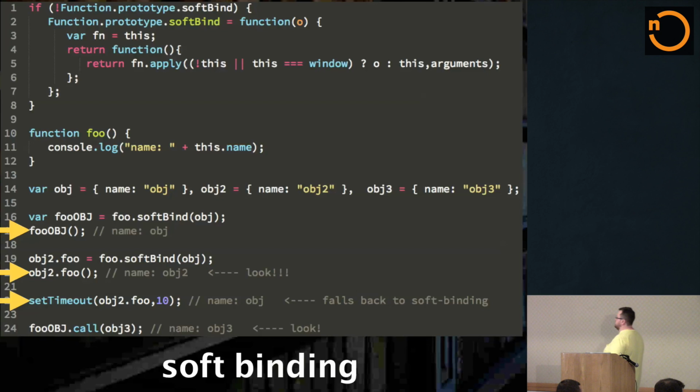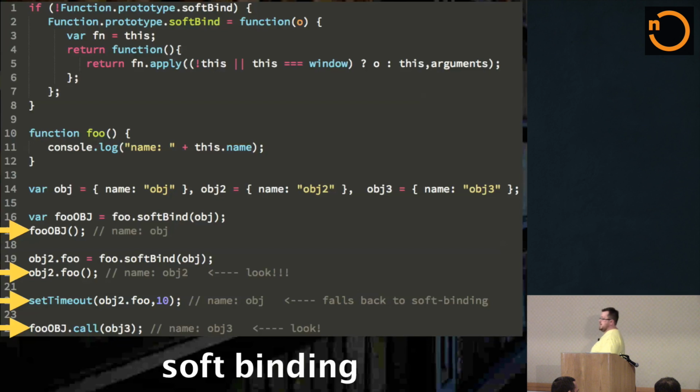And when I pass it into things like set timeout or jQuery event handlers, it uses the soft binding as the default. And finally, it allows me to explicitly override if I want to. So the soft binding just prevents me from falling through to the window object, which is almost never what you want. Now, I use this sort of utility in my programs, but you can see it's kind of ugly and clunky, having to create your own thing and stick it on the function prototype.